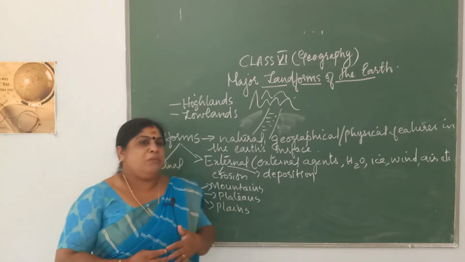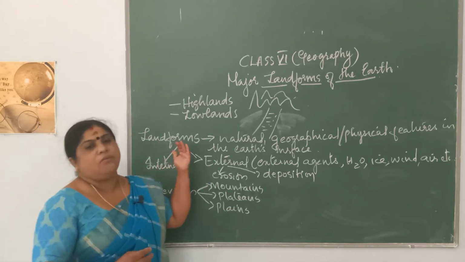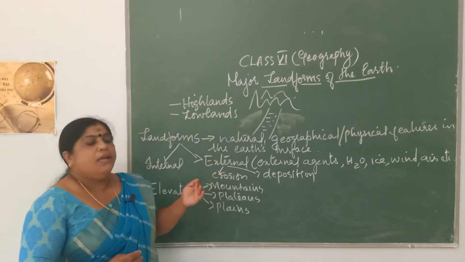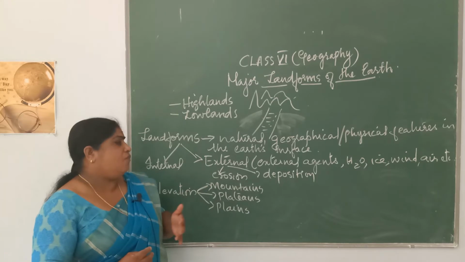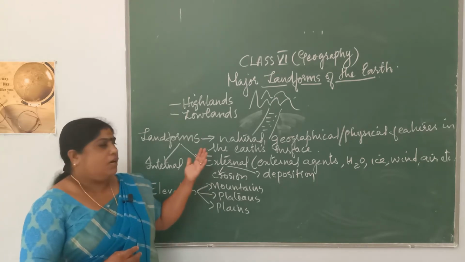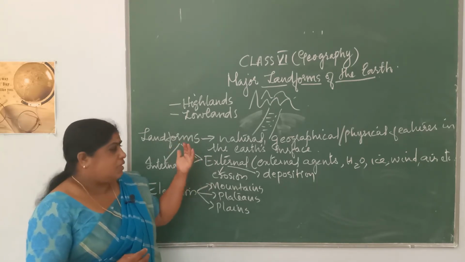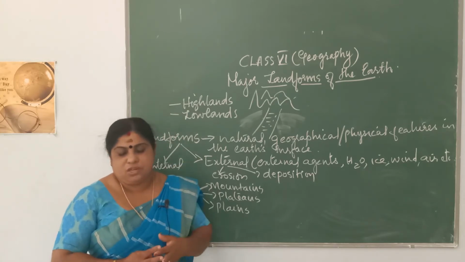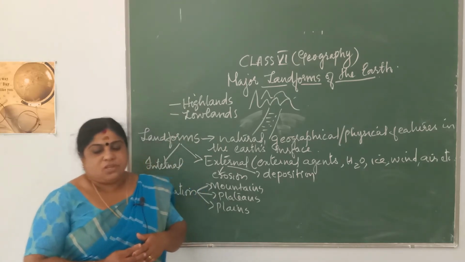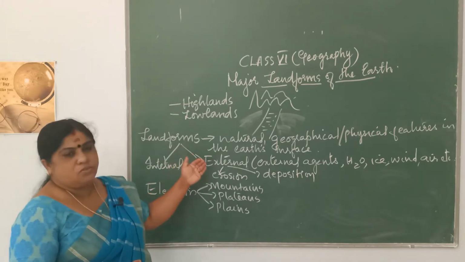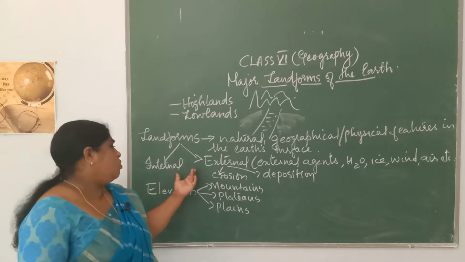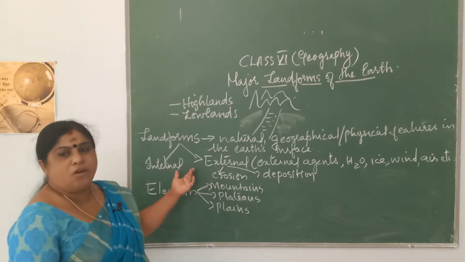What do you mean by landforms? Landform means a natural, geographical or physical feature that you see on the earth's surface. These landform features occur mainly because of two forces, which act either internally or externally.